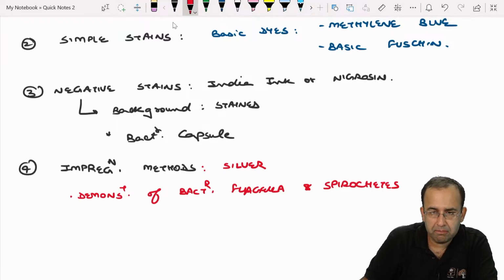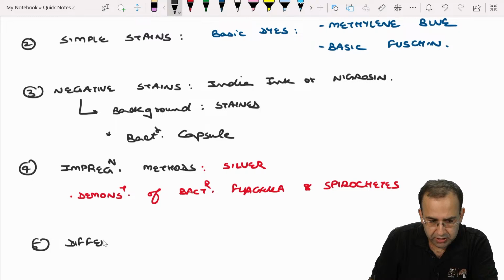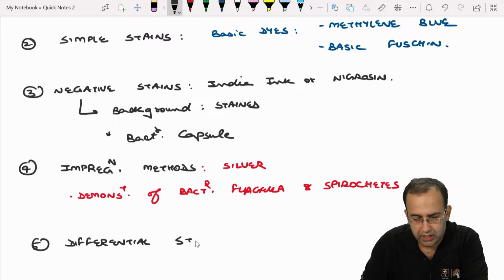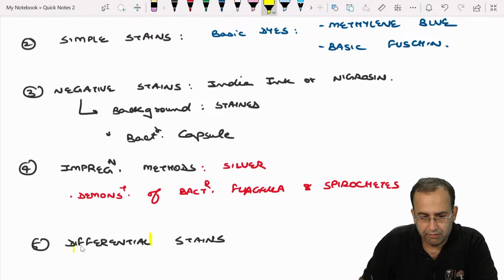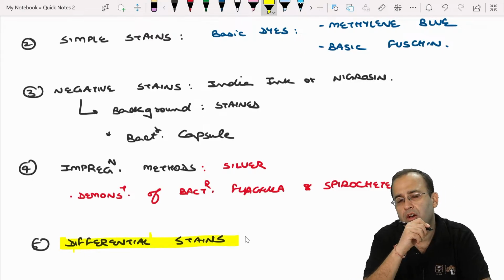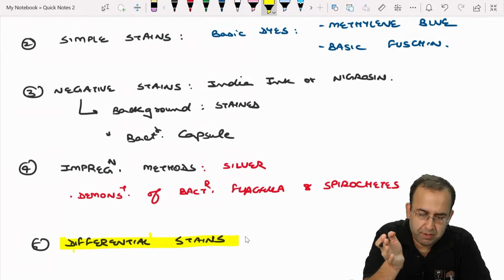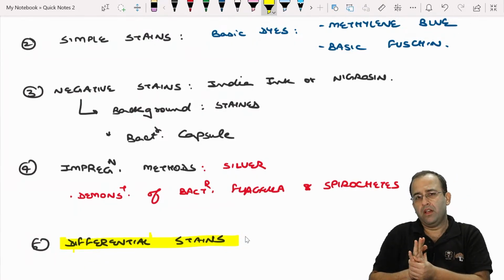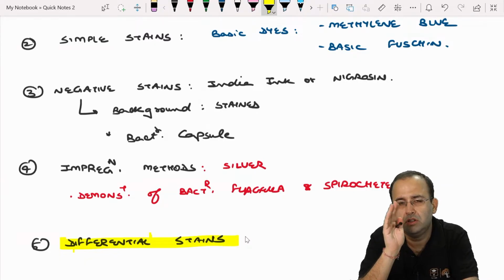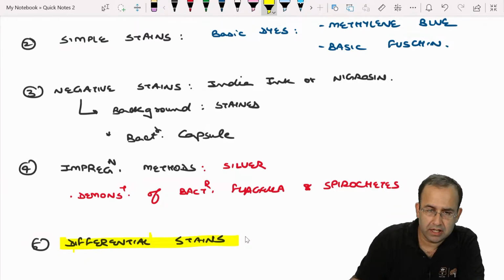And lastly, and the main point, and extremely important, is the use of differential stains. Very, very important. Whole microbiology is based on gram positive versus gram negative bacteria. So we'll talk about three main differential stains.